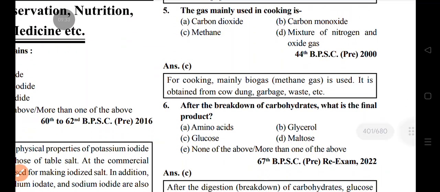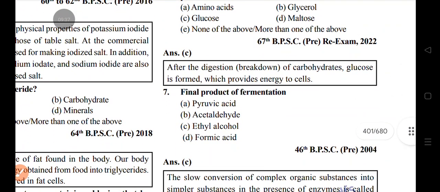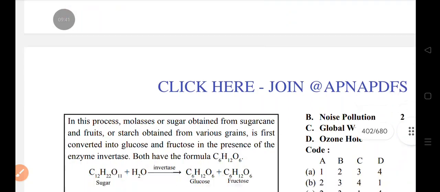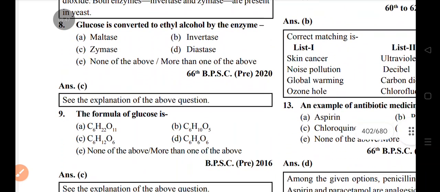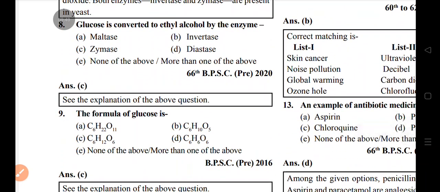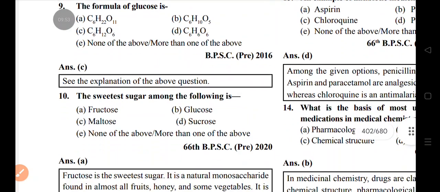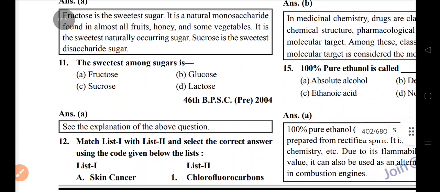After breakdown of carbohydrate, what is the final product? Glucose. The final product of fermentation is ethyl alcohol. Glucose is converted to ethyl alcohol by an enzyme. The formula of glucose is C6H12O6. The sweetest among sugars is fructose.